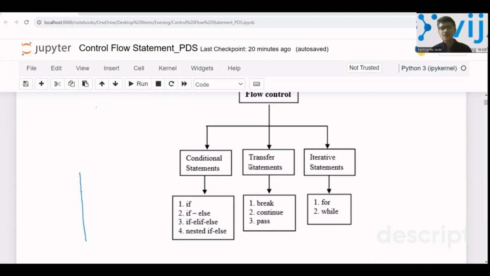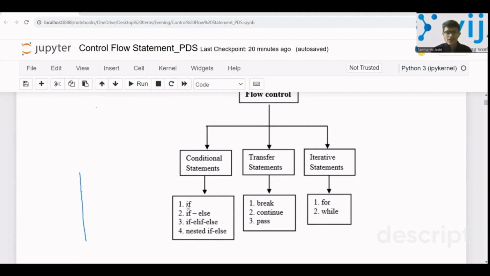Then we have transfer statements, which we'll discuss later when we discuss iterative statements. Iteration means repetition. So when I want to run a certain block of code several times, I'm iterating, so then we use iterative statements. In conditional, we have if, if else, and nested if else. In transfer, we have break, continue, and pass, and in iterative, we have for and while, right?